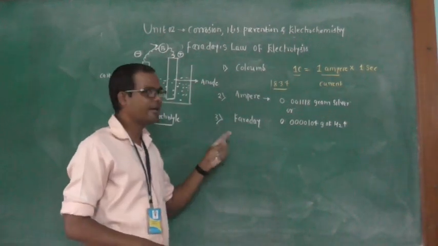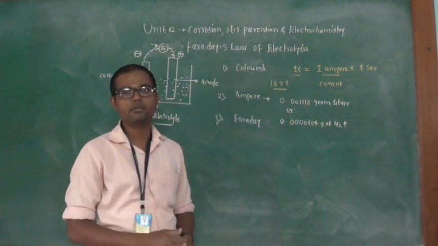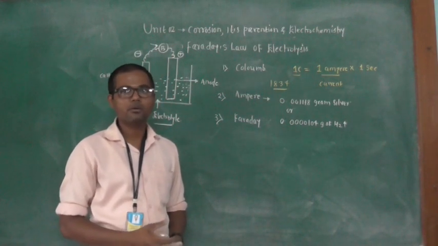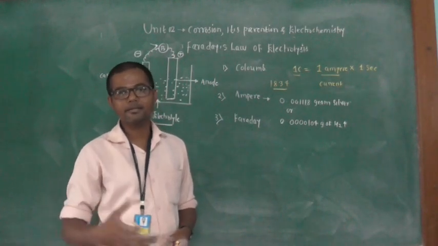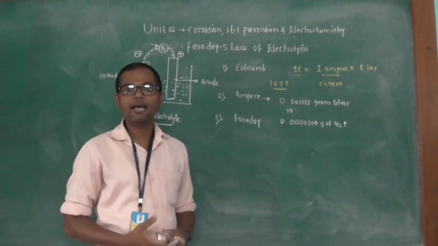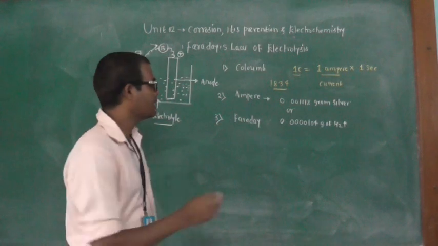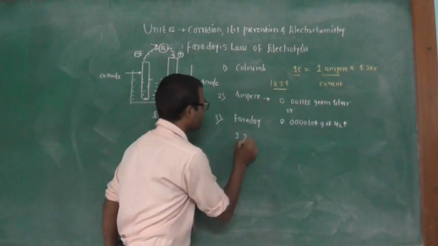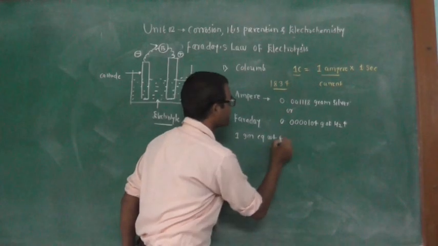Faraday is a quantity of electricity. It is the somewhat bigger unit of electricity. It is the quantity of electricity that passes through the circuit to deposit or liberate 1 gram equivalent weight of a substance from the electrolyte.